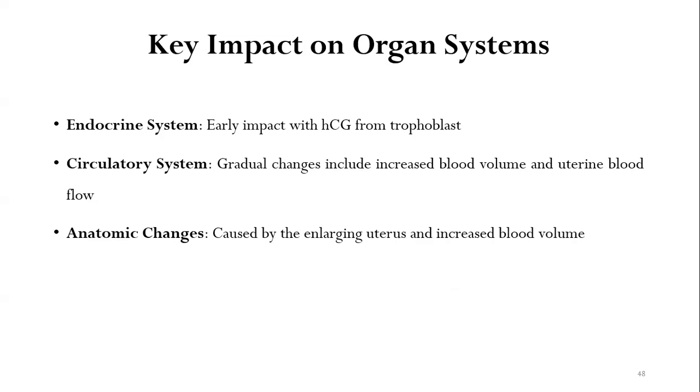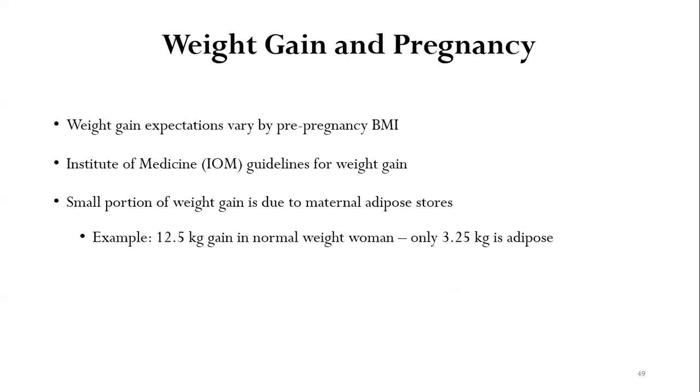In the endocrine system, the early impact is with HCG production from the trophoblast. In the circulatory system, there are gradual changes which include increased blood volume and uterine blood flow. The anatomic changes are caused by the enlarging uterus and the increased blood volume.